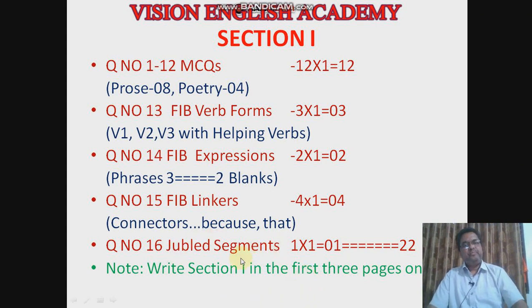So next, the last question of section 1, it is a jumble segment. They will give one sentence with jumbled segments. You have to rearrange the segments and make a sentence which gives proper meaning. This is for 1 mark. Overall 22 marks from section 1.